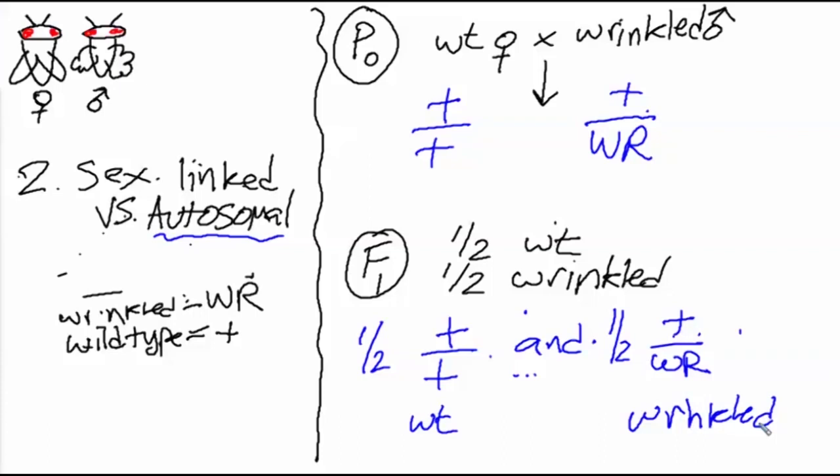So from this, we can conclude that the wrinkled phenotype is being inherited in a dominant autosomal fashion, and that the original wrinkled mutant fly that we were given was a heterozygote. So we've taken you through two sets of experiments that you can use to determine whether a mutant phenotype is being inherited in a recessive or dominant fashion, or a sex-linked or autosomal fashion. And these are the kind of experiments that we do in the lab when we are presented with mutants.